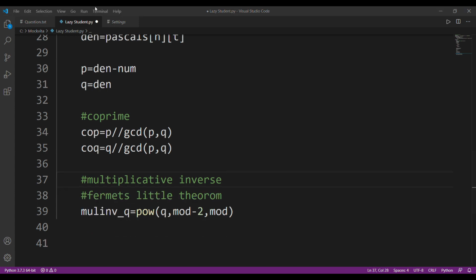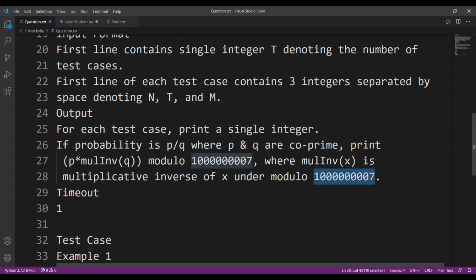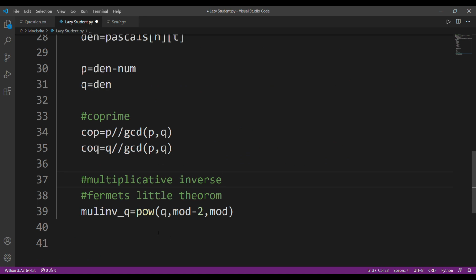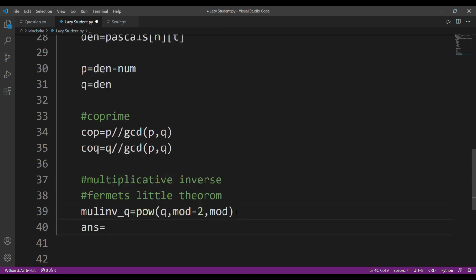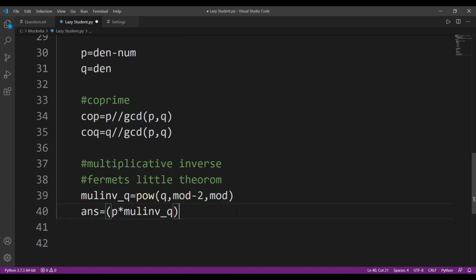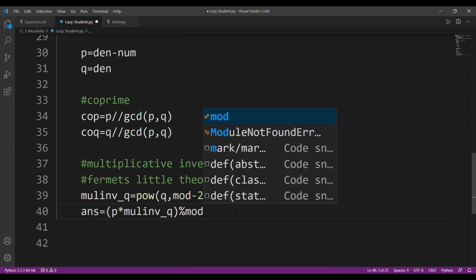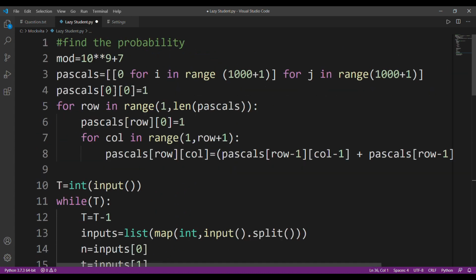Now what was the final step of our question? It was P into multiplicative inverse of Q modulo this. Fine, that is the answer. Great. The answer will be equal to P into multiplicative inverse of Q, and after that we just have to take mod. Okay, so this is the answer. I hope everything is done.